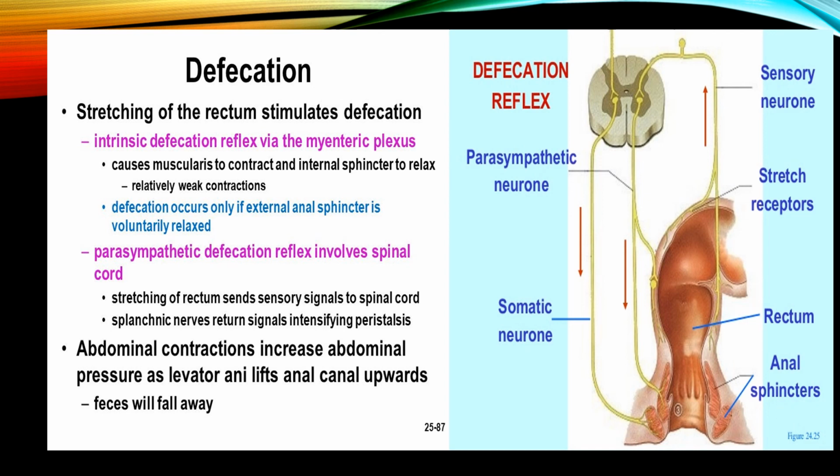The next reflex mechanism is the parasympathetic defecation reflex. It involves the spinal cord. Stretching of the rectum sends sensory signals to the spinal cord, and the pelvic splanchnic nerves return the signals, intensifying the peristaltic movement, and the feces will fall away. This is the defecation process for the elimination of waste material from our body.